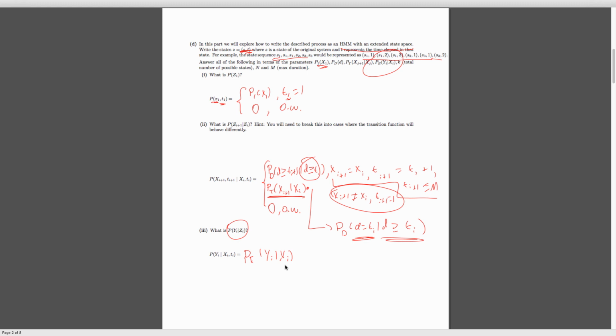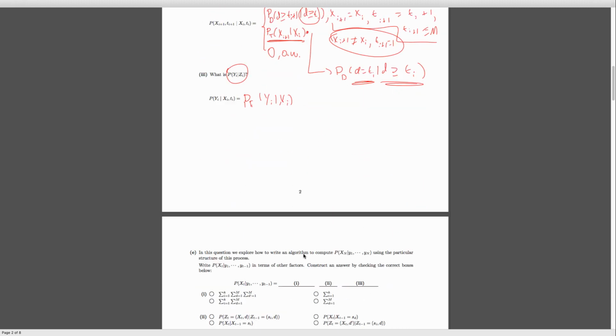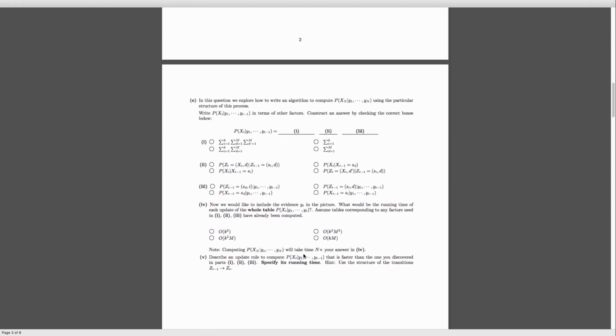All right, so that was this part of this question, quite a hefty part. Let's go on to the next part of this question now. Let's take a look at the last part of this question. Yeah, it's quite a long question.